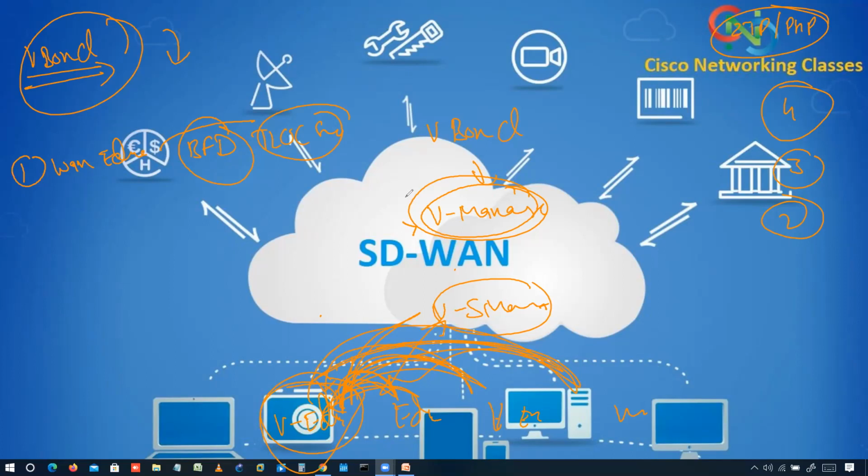Now we'll discuss the difference between ZTP and PnP. As I told you, we'll be discussing ZTP and PnP. Once we use these controllers, we'll have these steps. These are the primary steps that we should know, along with the processes, protocols, templates, and behavior. In SD-WAN, these are the main things and the basics we should know. If we know the basics, the rest of the things will be very easy. So now we'll discuss the difference between ZTP and PnP.